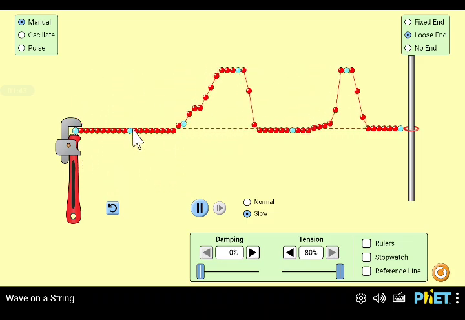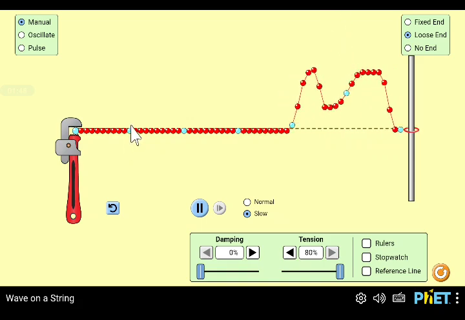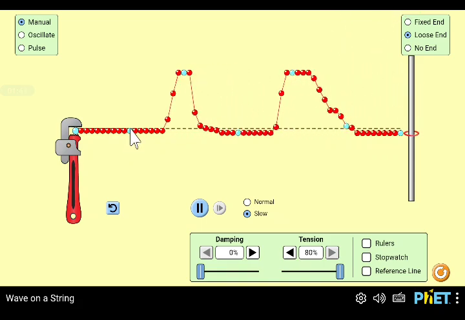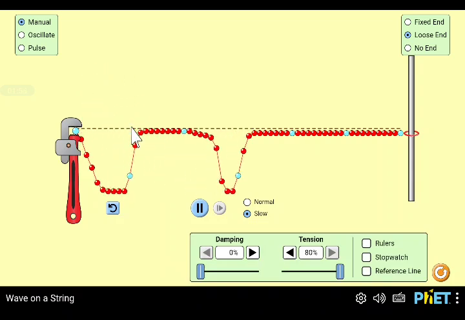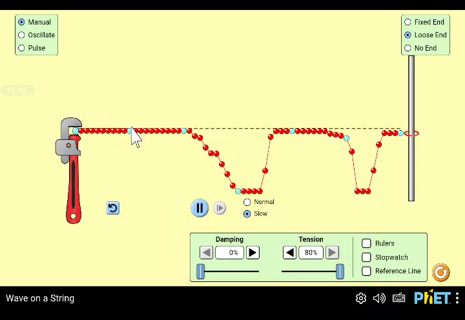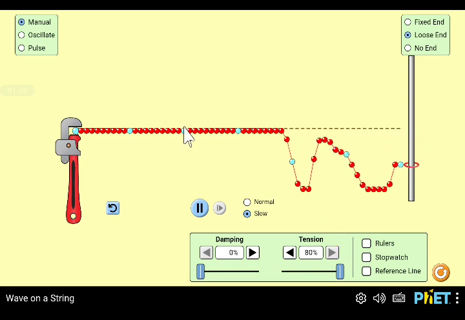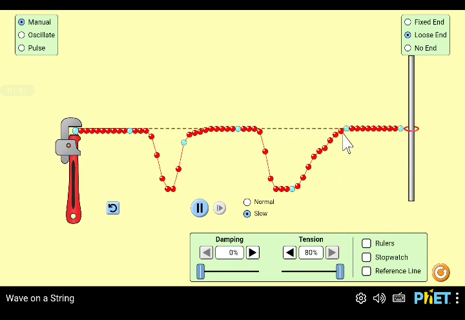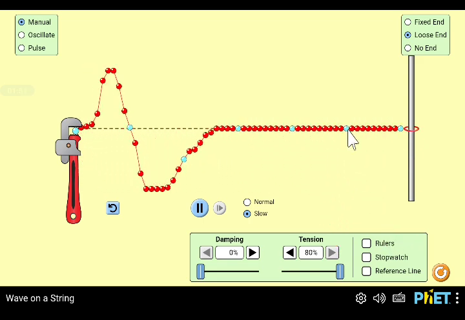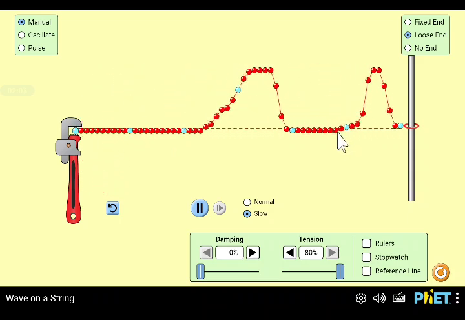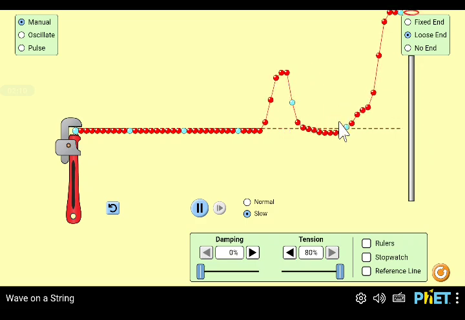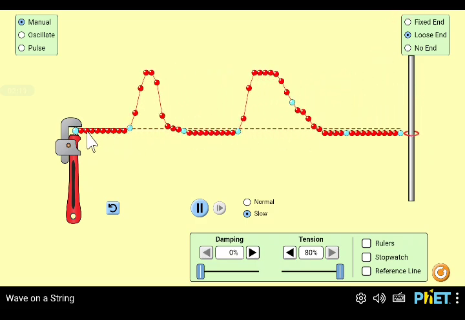If you try to focus at this point, you will find that there is no displacement, because here there is destructive interference, and this particle will suffer constructive interference, because the waves are meeting in the same phase. I hope it is clear to you.